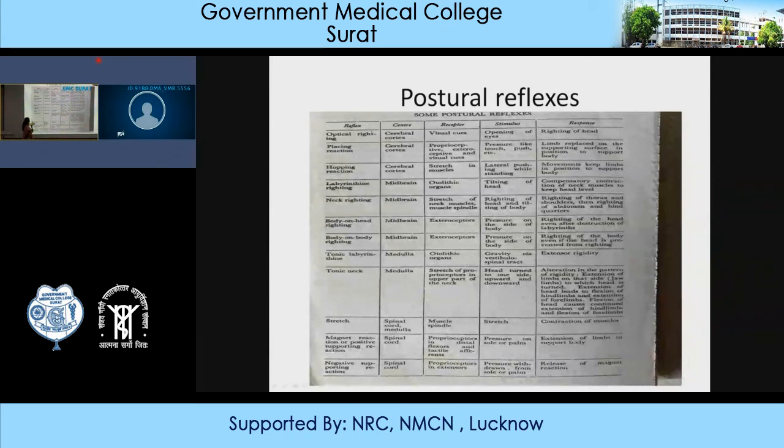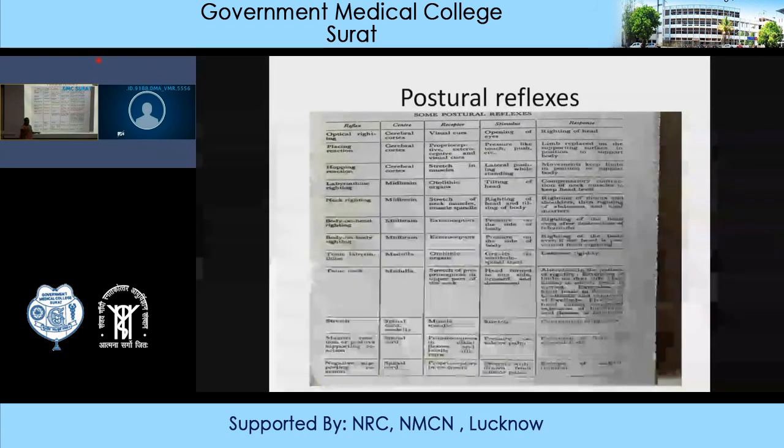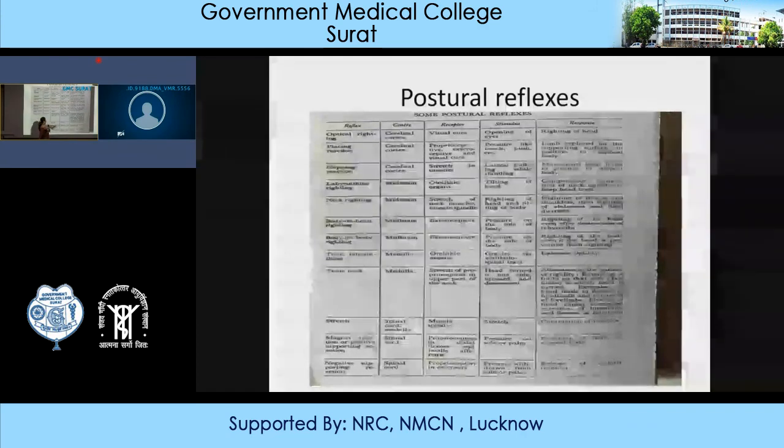Then magnet reaction, or positive supporting reaction. This is seen in a spinal animal when the section is done at the level of the spinal cord. Then it was seen that if you apply pressure on the sole or palm of the foot of the animal, then the animal will extend his or her leg along with your finger. So this is known as positive supporting reaction.